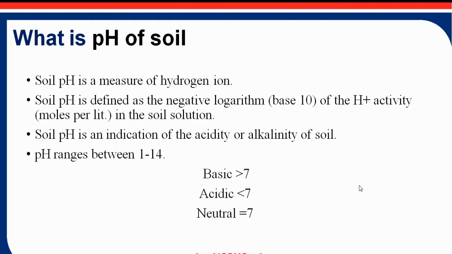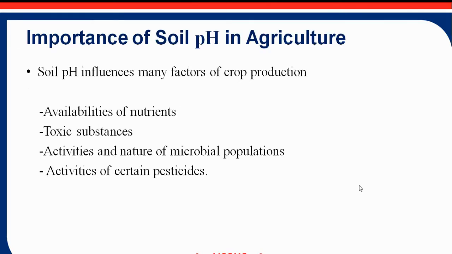The pH value ranges between 1 to 14. If the pH value of the soil is greater than 7, that soil is called basic or alkaline soil. If the pH value of the soil is less than 7, that soil is called acidic. If the pH value of the soil is equal to 7, that soil is called neutral soil.